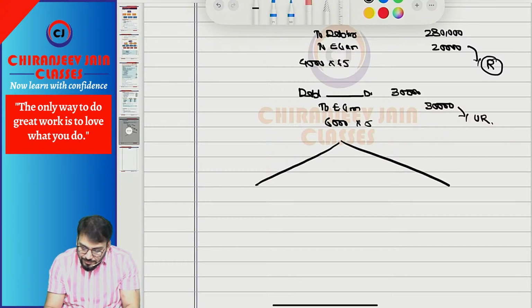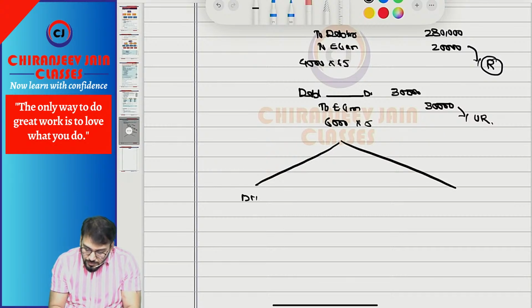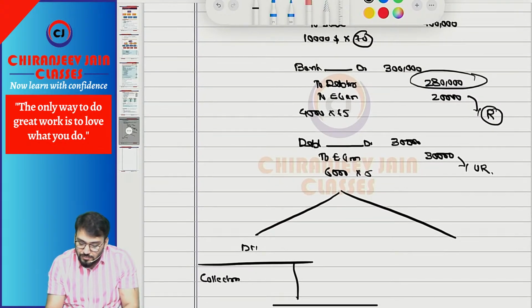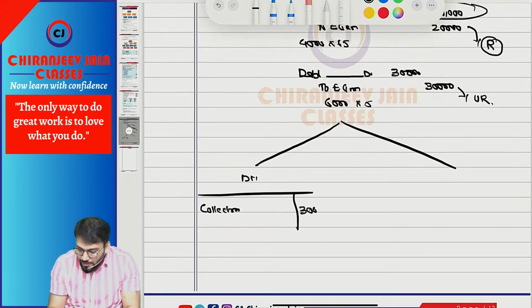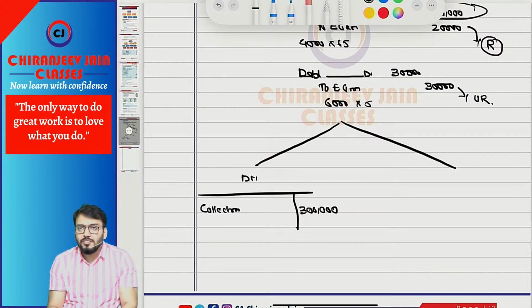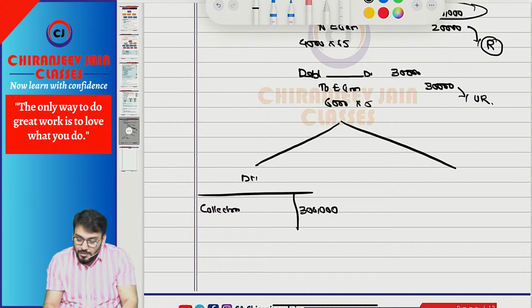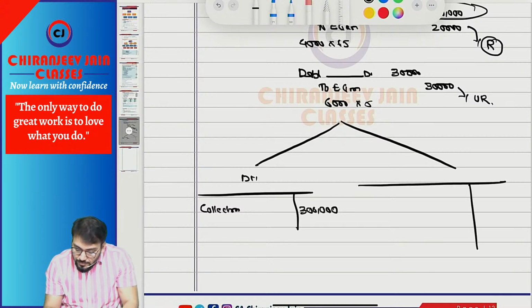Correct. Now, if you are using direct method, we write down collection from debtor. Collection from debtor is what? 2,80,000. Sorry, 3 lakh. And 3 lakh is inclusive of what? Realized gain. So no adjustment required. It will be automatically adjusted.